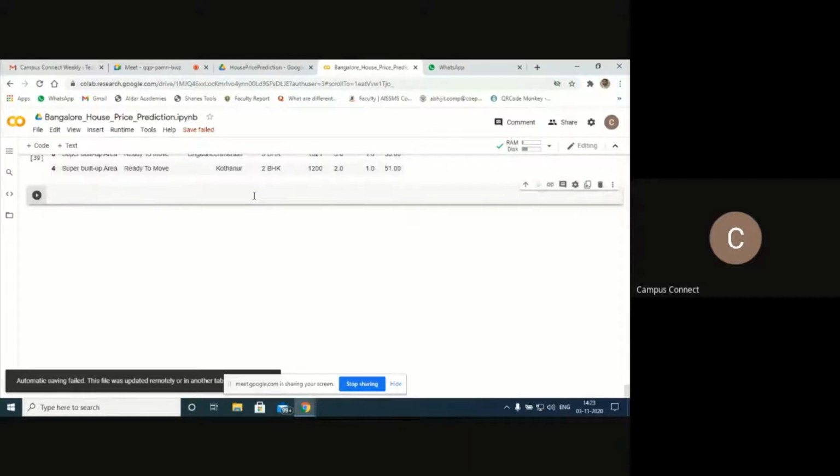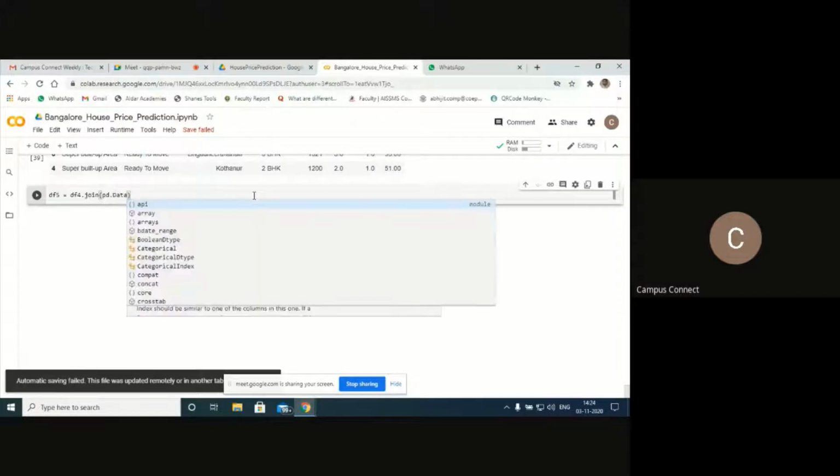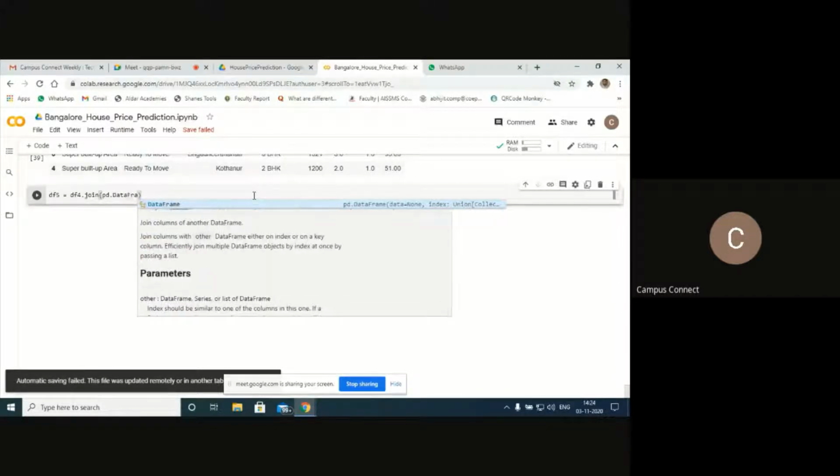Okay, so df5, I'll create one more data set here. Now my data is in df4. There is a method called join. Suppose you want to add new features, extra features, you can make use of this method called join. It is going to join the new column with your existing data set. Now here I'm going to join with the df5 data set. So pandas, I'm going to use pd dot DataFrame.